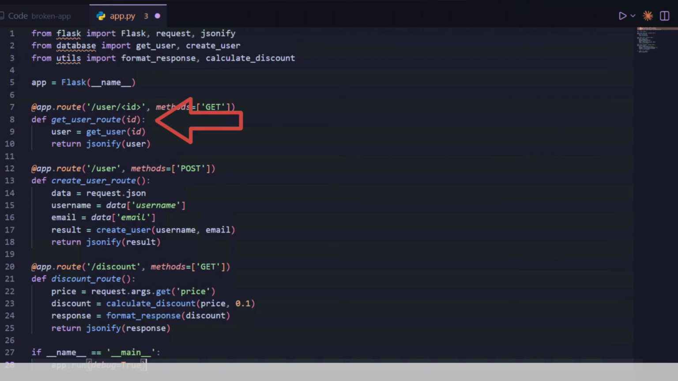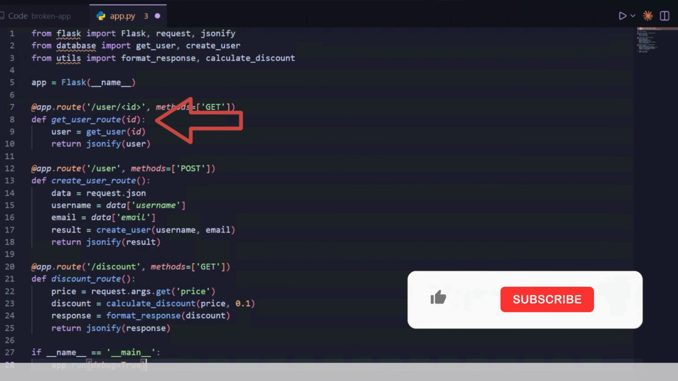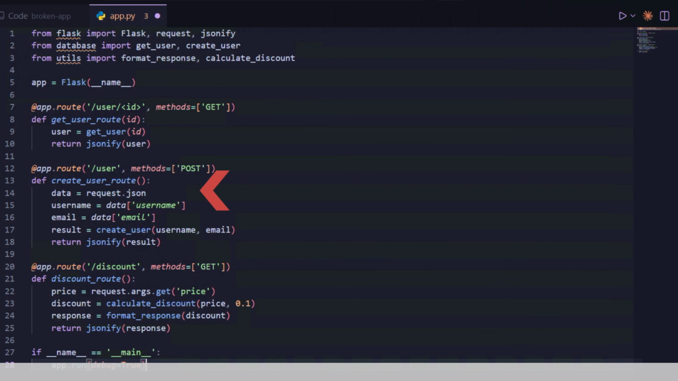First, app.py, line number 8, no error handling. If something goes wrong, the app just crashes. No message, no explanation, just dead. Then line number 14, no input validation. Anyone can send anything, empty data, random text, malicious code. The app accepts it all blindly.